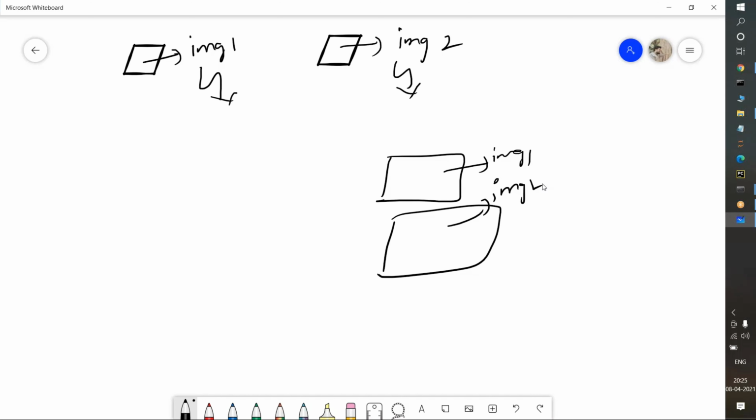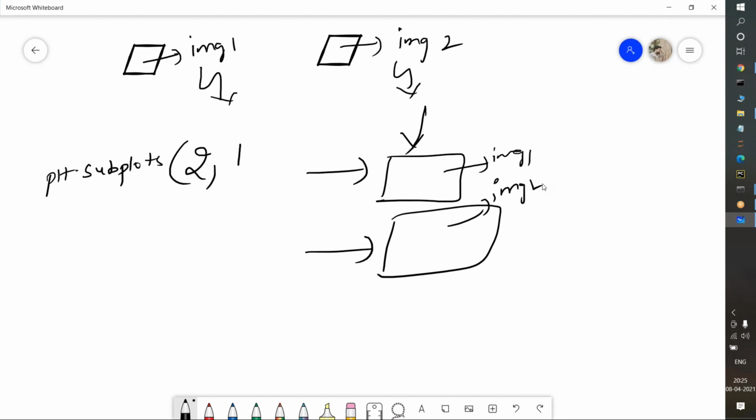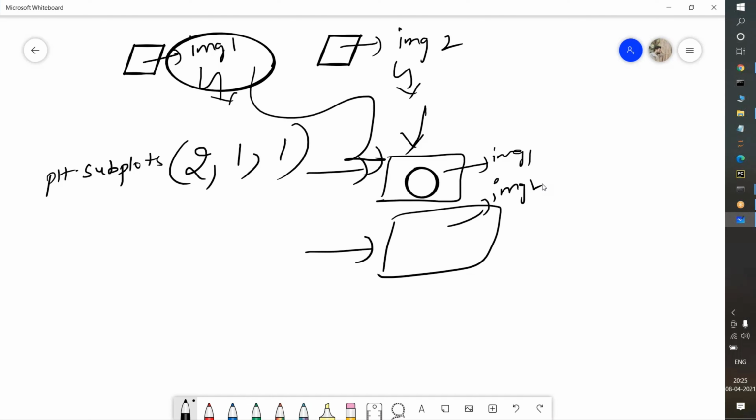For that purpose, I need to write a subplot here. What I will do, plt dot subplots of, okay, how many rows do I want for visualizing? 2 rows I want. How many columns do I want? 1 column I want. So this image where I want to plot on the first, I will pass 1. So this image will go to first.